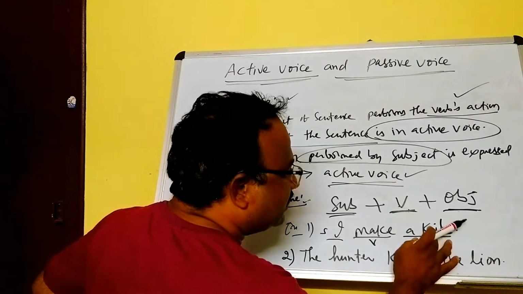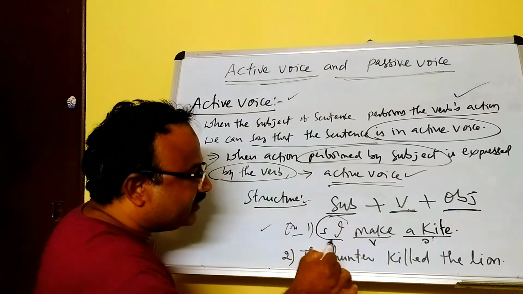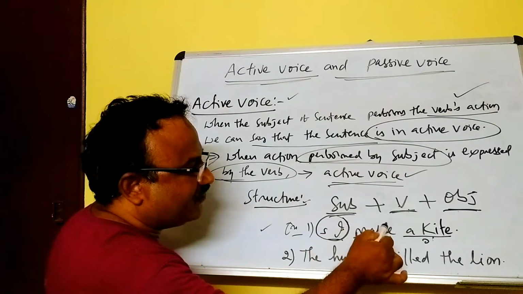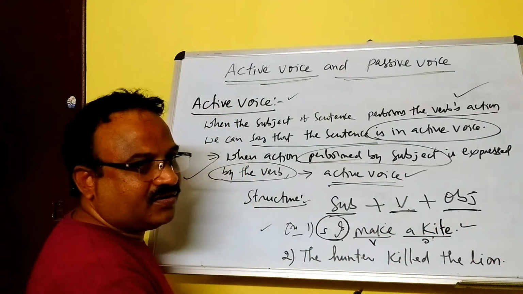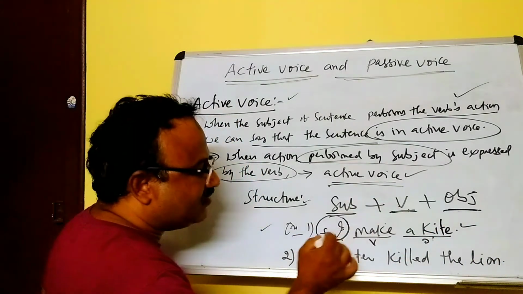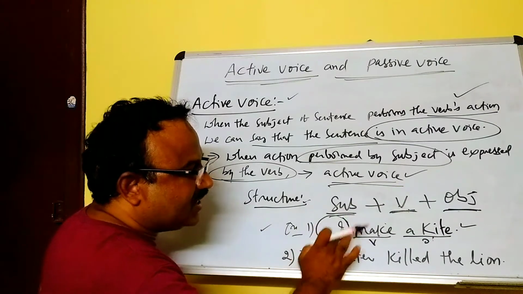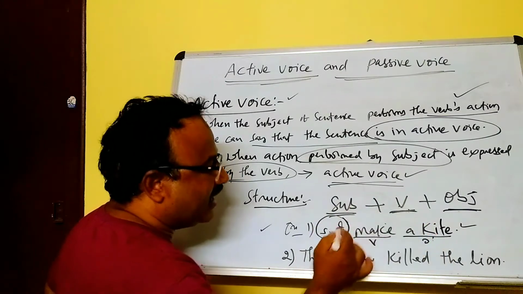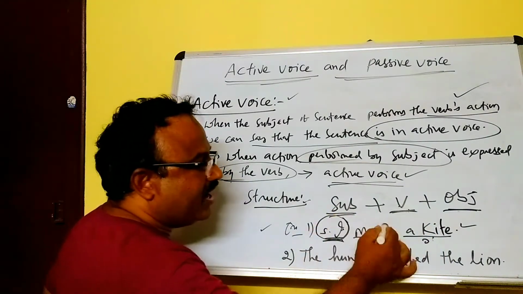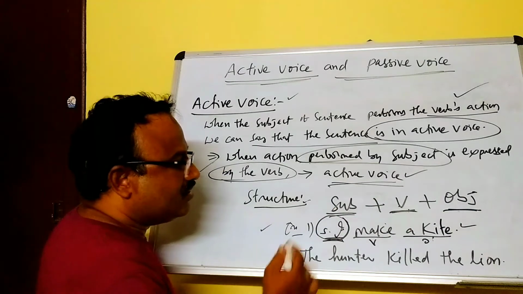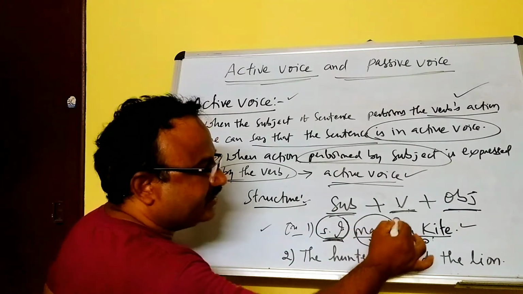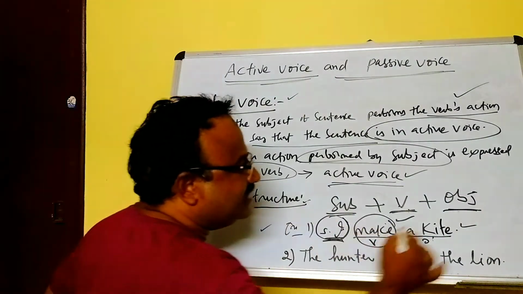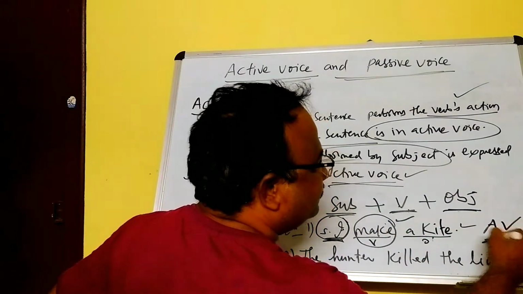Here the subject performs the action. What does the subject do? I make a kite. I is the subject here. So here the action make is performed by the subject, so it is in active voice.